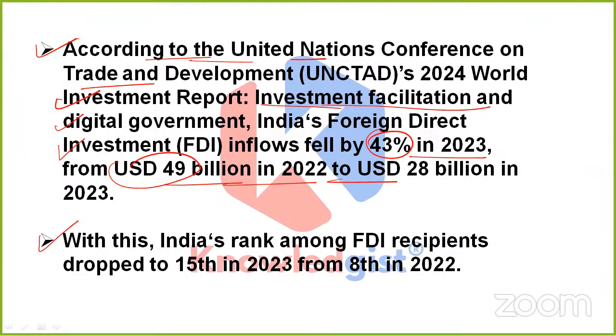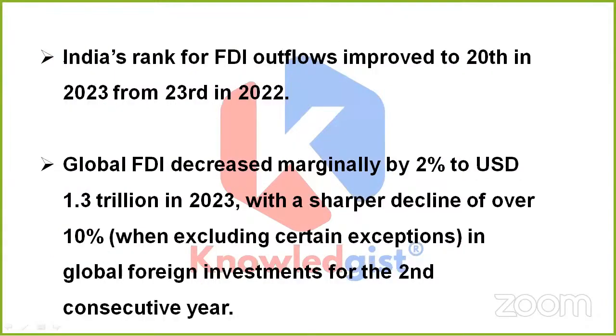Apart from this, we would come to know that India's rank among FDI recipients dropped to 15 in 2023. Previously, it was much higher. That is, India was on 8th rank in 2022. So yes, it was a very deep fall from 2022 to 2023.